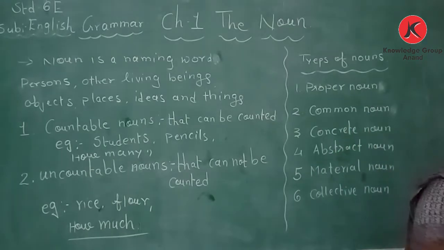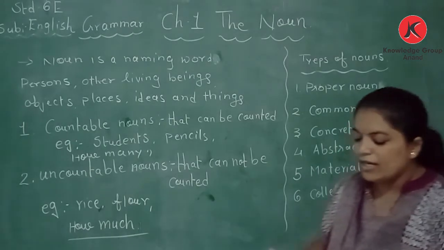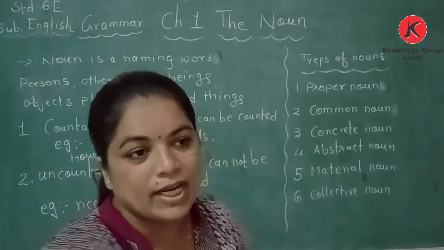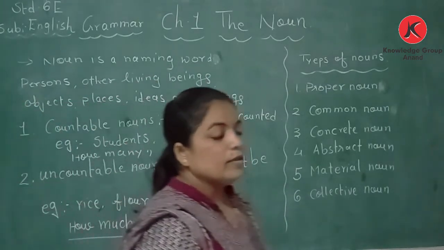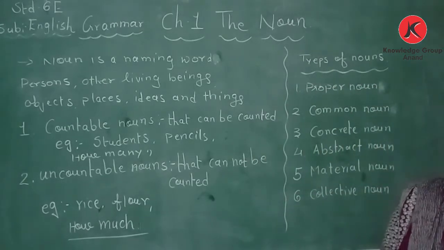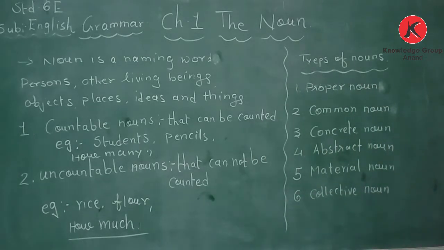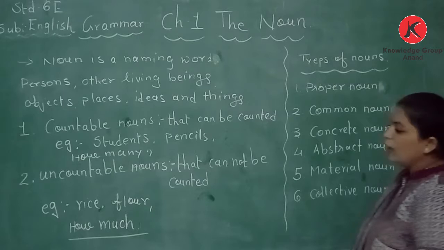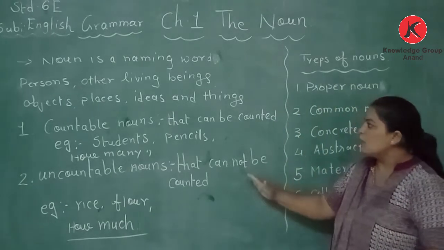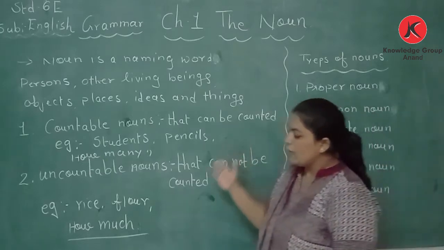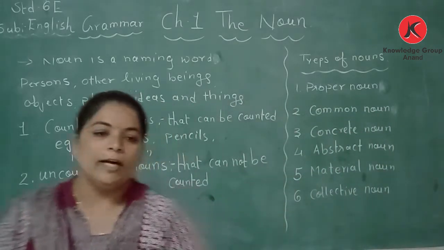Let's take examples in a sentence: How much rice is there in a bowl? How much flour is left in the box? So these are countable and uncountable nouns.